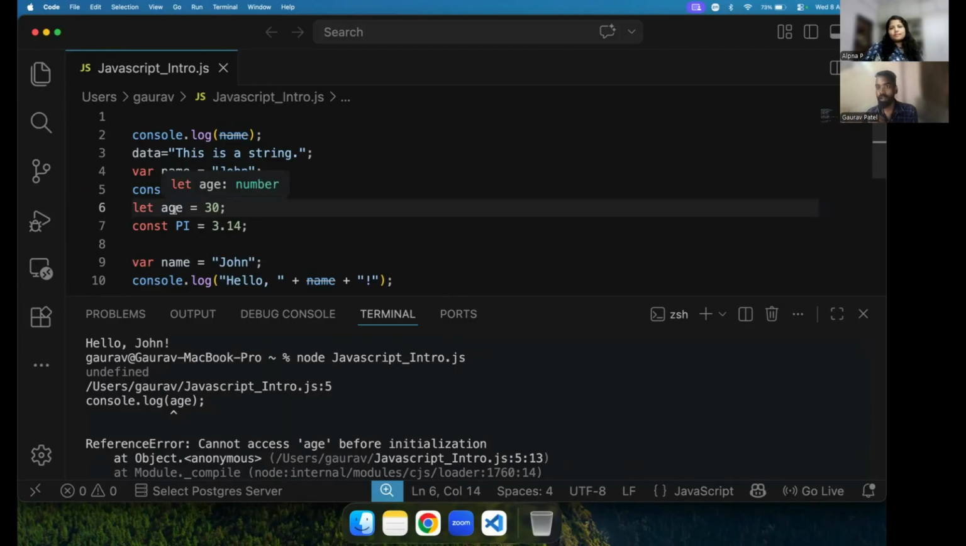This is going in a temporal dead zone. That temporal dead zone works only for block scopes. Like let and const, if you are using those, then that temporal dead zone will work there.